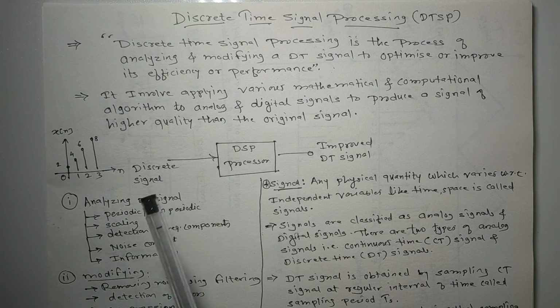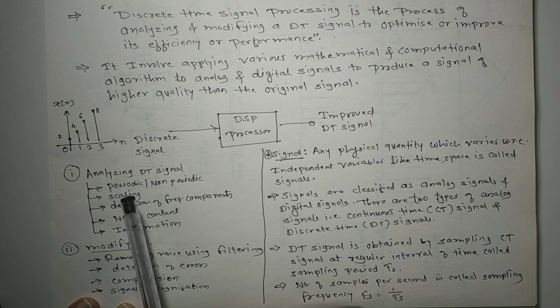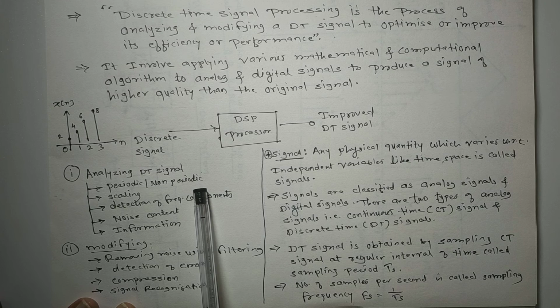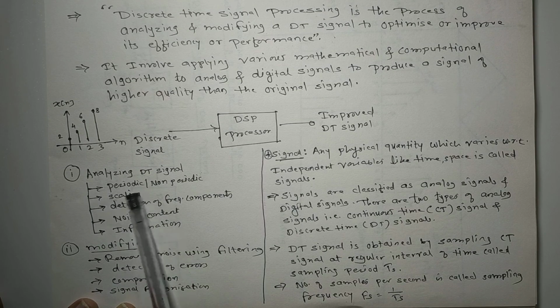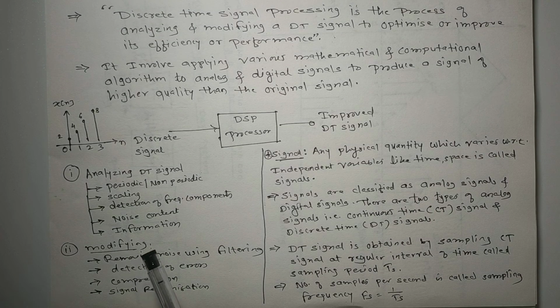Basically, discrete time signals का analysis क्यों कर रहे हैं हम लोग? Because sometimes we want to know whether this DT signal is periodic or non-periodic. If you want to do the scaling of these discrete signals, then there is a need to analyze the discrete time signals. Sometimes we have to detect the number of frequency components contained in these discrete signals. For this purpose we do the analysis. How much noise is contained in these DT signals, how much information is contained in these signals. ये सब अगर हमें पता करना है तो हम लोग एनालिसिस करते हैं डिस्क्रीट टाइम सिग्नल्स का.